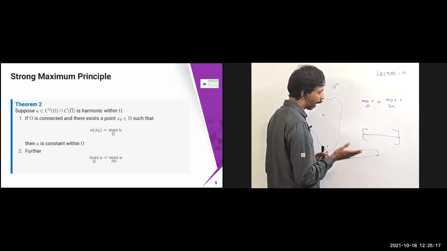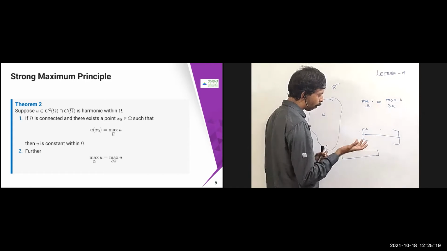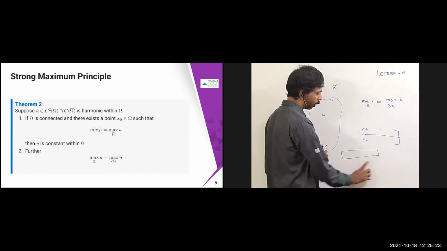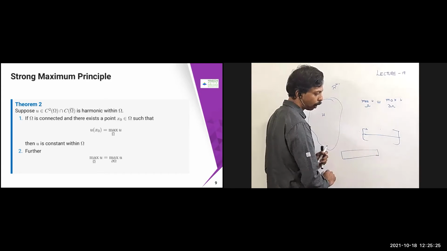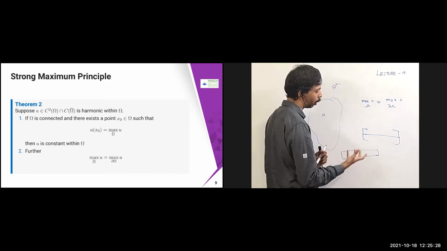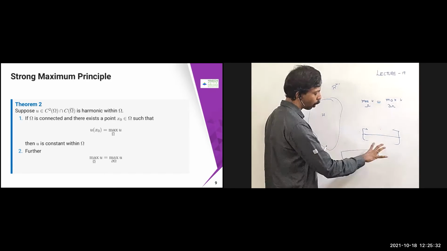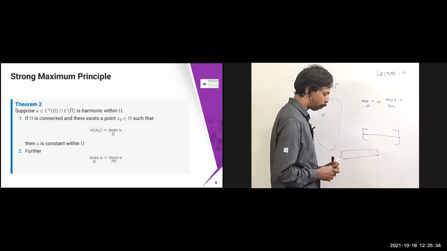In order to avoid that, if your u satisfies this, don't search everywhere, just search the boundary. That will also give you the maximum. That is one of the beautiful properties.